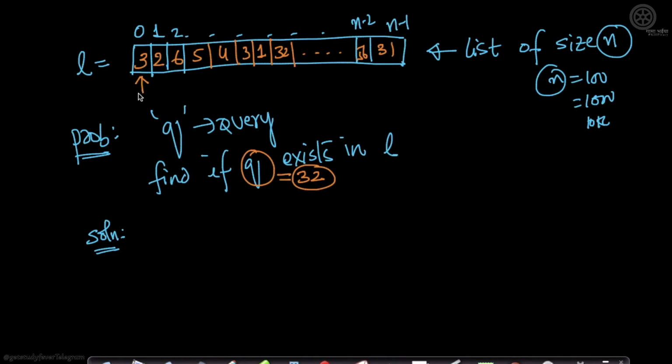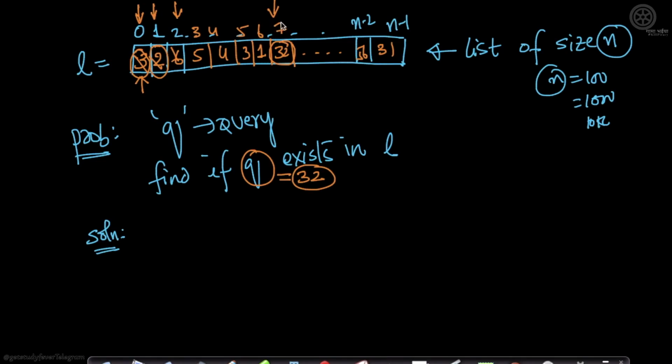How do I do that? It's fairly simple. First I go to the 0th index and compare 3 with 32. 3 is not equal to 32, so now I go to index 1. 2 is not equal to 32. I keep doing this, and at some point I'll come to index 7.